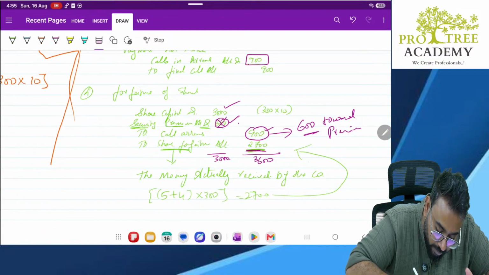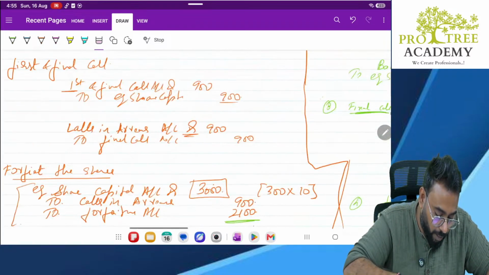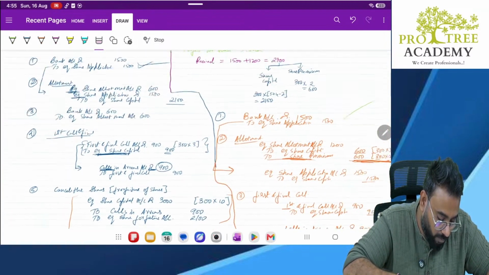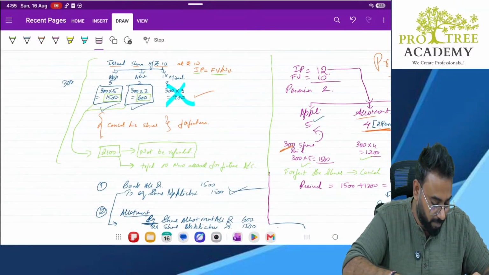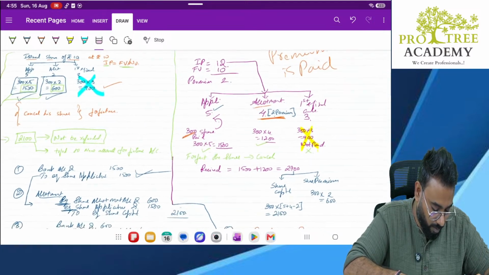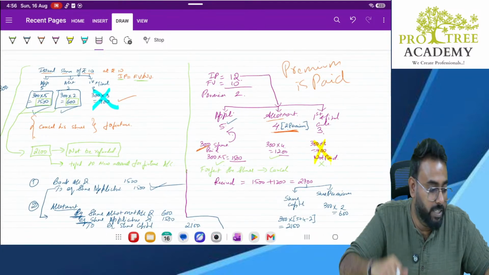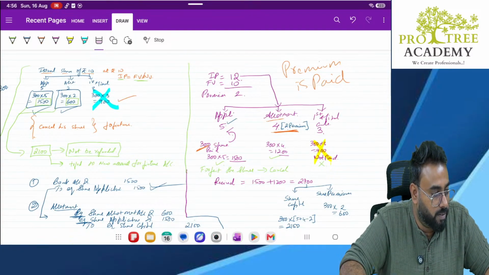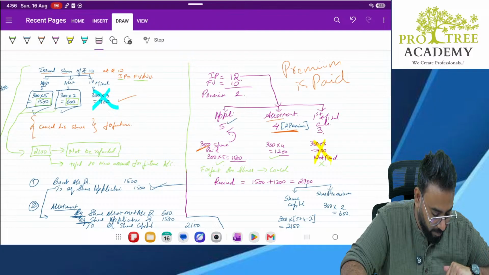Clear? Everybody is understanding? Please write it down, or take a screenshot. I know writing will take a lot of time, I'm sure about it. Please take a quick screenshot. Okay, done.